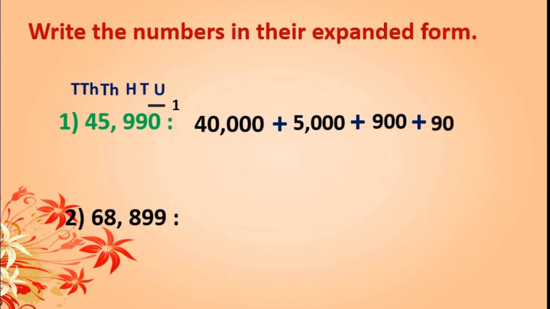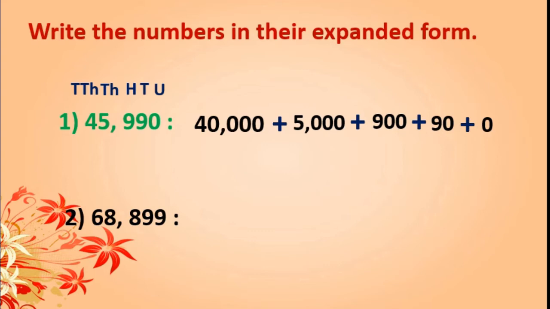So, I will write 9 and 1 zero. And the last 0 is there. Whatever is there, that we have to write. If 0 is there, then we will write 0. In the second sum, if 9 is there, then we will write 9 in the last, that is the unit column. Okay. Now see, this is the expanded form of 45,990.